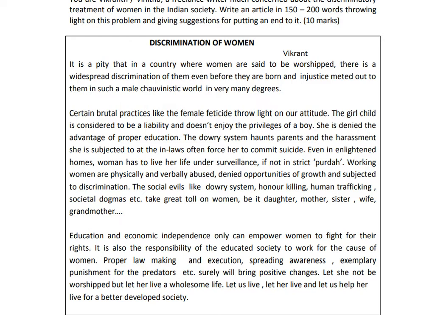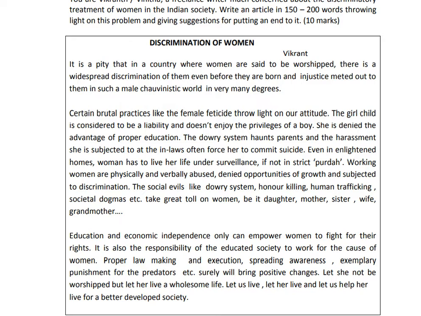Education and economic independence only can empower women to fight for their rights. It is also the responsibility of the educated society to work for the cause of women. Proper lawmaking and execution, spreading awareness, exemplary punishment for the predators, etc., surely will bring positive changes. Let she not be worshipped, but let her live a wholesome life. Let us live, let her live, and let us help her live for a better developed society.